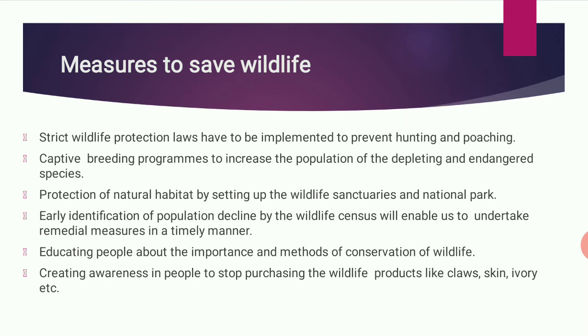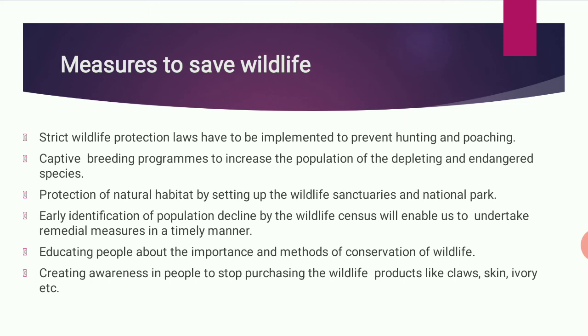Then how to save the wildlife? A strict wildlife protection law has to be implemented to prevent hunting and poaching. Captive breeding programs to increase the population of depleting and endangered species. So we have to think of programs so that the endangered animals which are going to be finished can be saved. Protection of natural habitat by setting up wildlife sanctuaries and national parks, so that the animals can be protected.